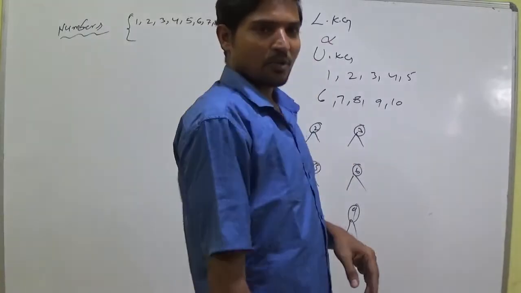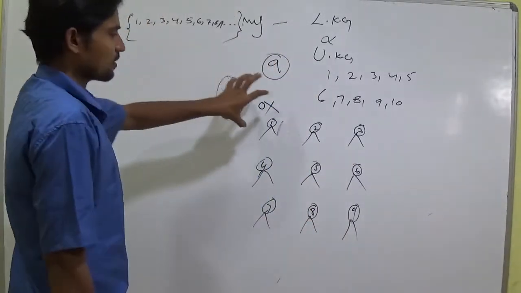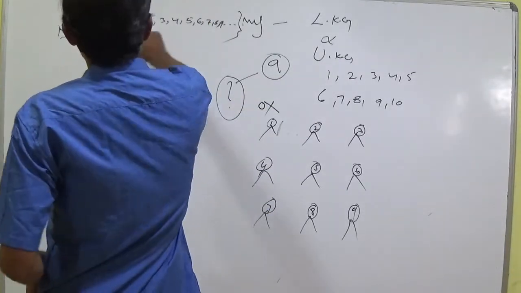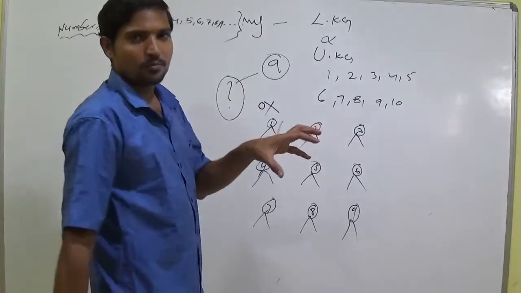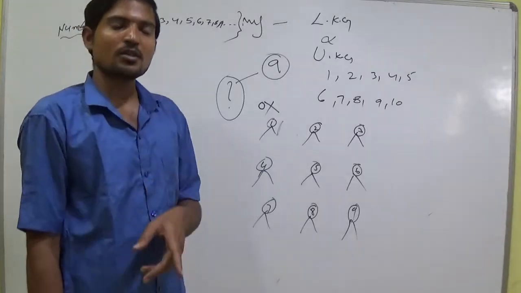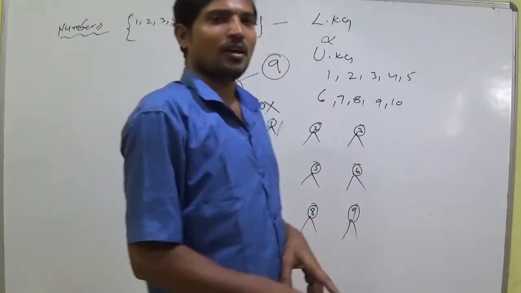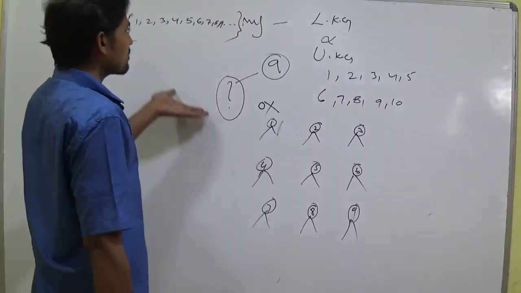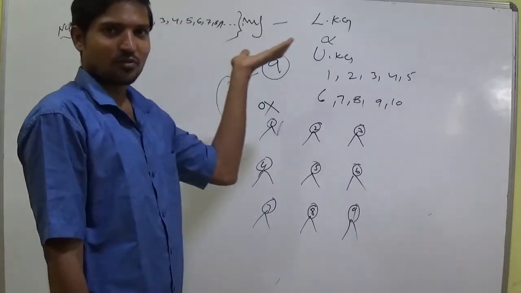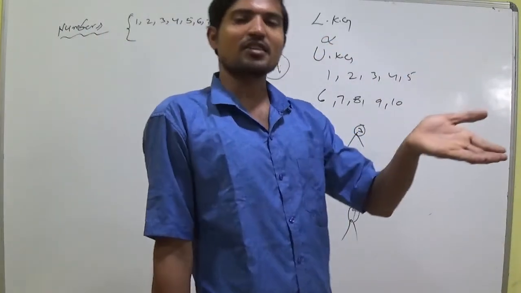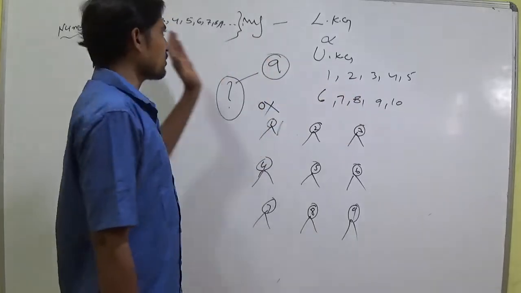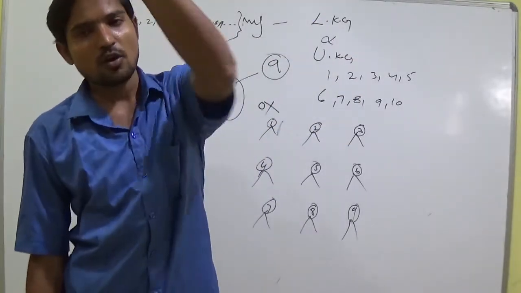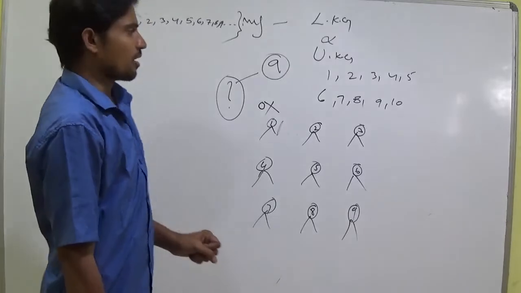Here 0 is not present; 0 is absent. The numbers which are used to count are called counting numbers. I can use 1, 2, 3, 4, 5, 6, 7, 8 and so on, so many I can use. Those are called counting numbers. Counting numbers are called natural numbers.